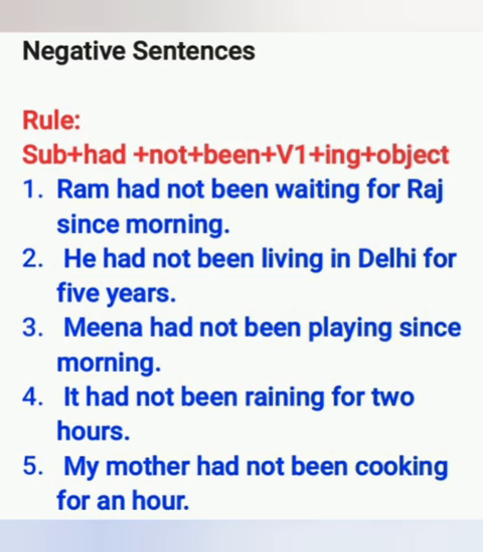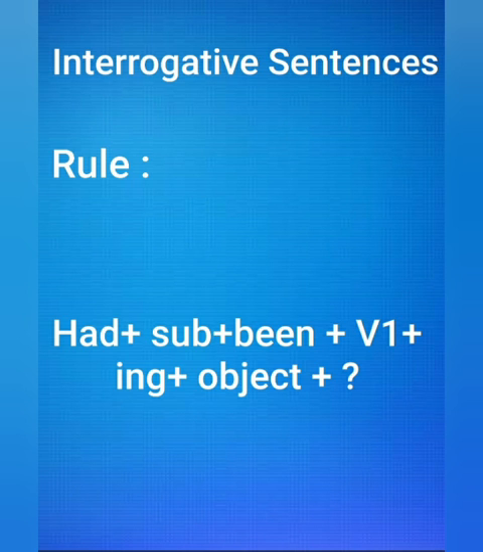Now we will see interrogative sentences, and the rule for interrogative sentences will be had plus subject plus been plus first form of the verb plus ing plus object. So students, in interrogative sentences, we will start our sentence with had and we will put a question mark at the end of the sentences.